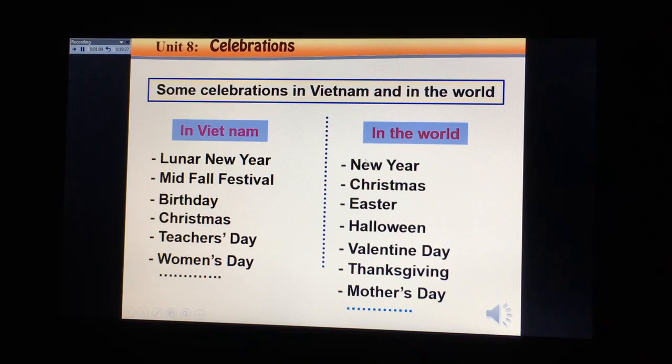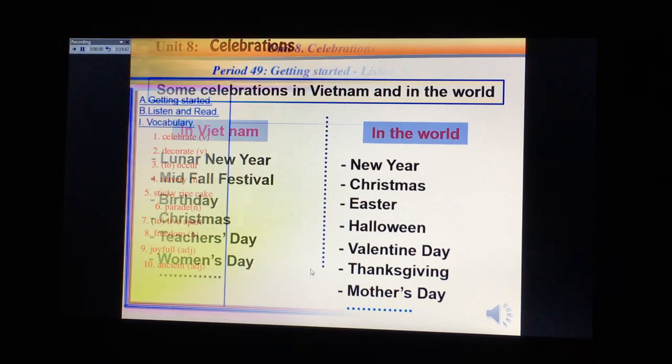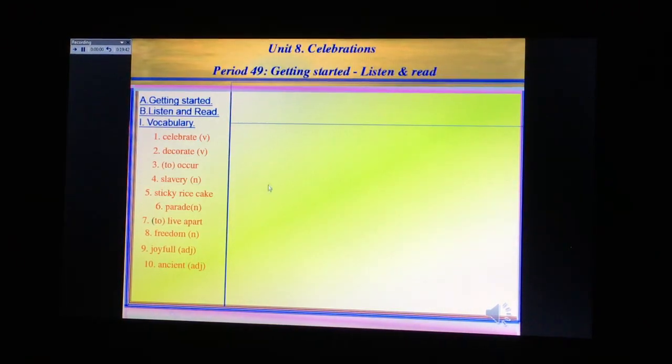Now, that's all about the lesson today. In Vietnam and in the world, you try to remember some more celebrations here and at home. Before you do the activities at home, I want to remind you again of some main points.